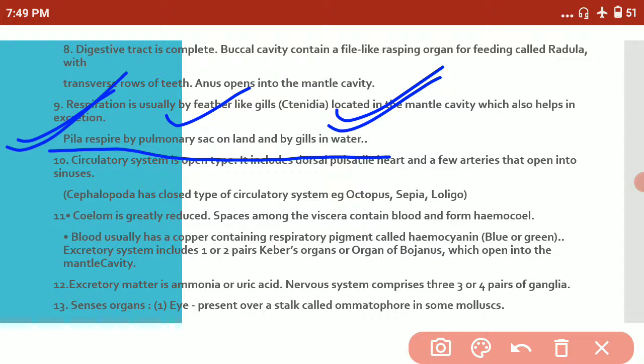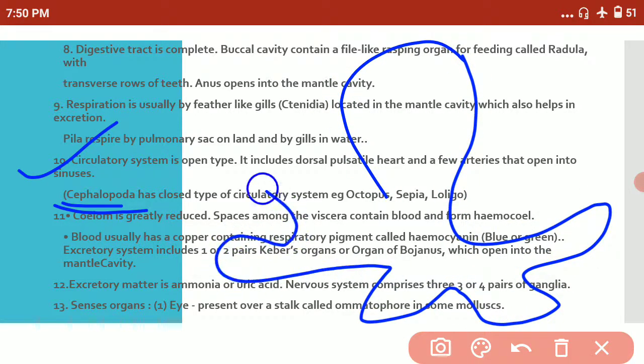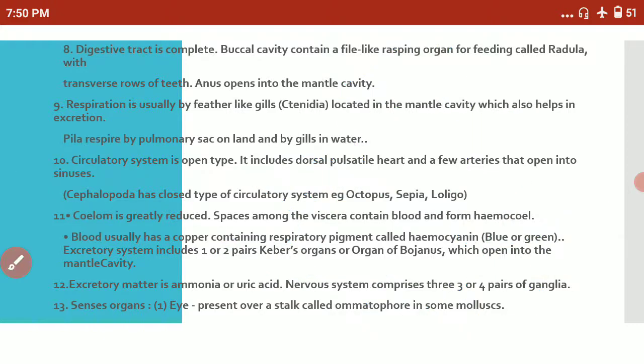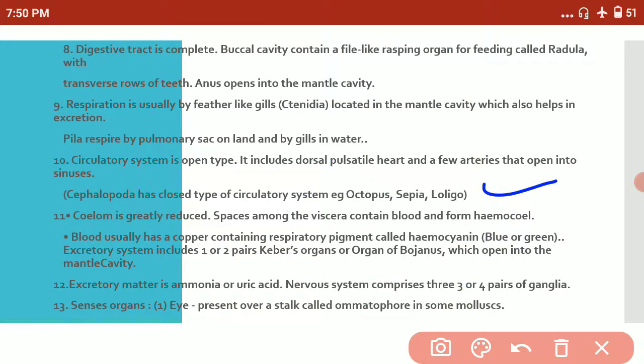The circulatory system is advanced in Mollusca, but most molluscans have an open type of circulatory system. Only Cephalopoda, meaning octopus, is different. See, this is an octopus. Why are they known as cephalopoda? Cephalo means head, poda means legs, the foot. So they have the head on their foot. So cephalopods have a closed type of circulatory system. They include octopus, sepia, and loligo, and it is very important.